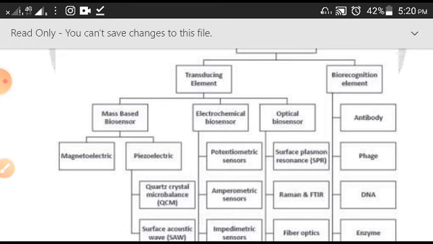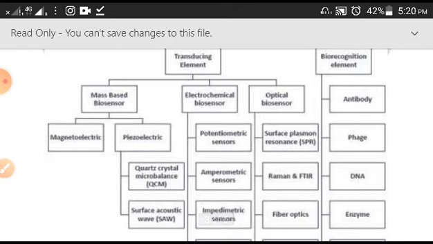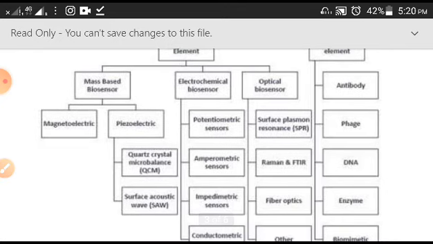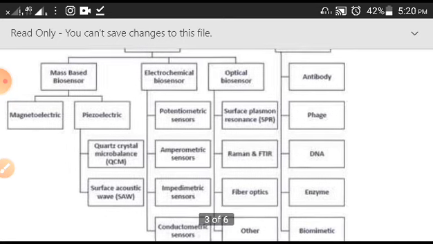So when you use a different transducer, it means it's a different biosensor you are using. Here you have mass based biosensors, for example magnetoelectric biosensors, piezoelectric biosensors, quartz crystal, surface acoustic waves, SAW can be used.